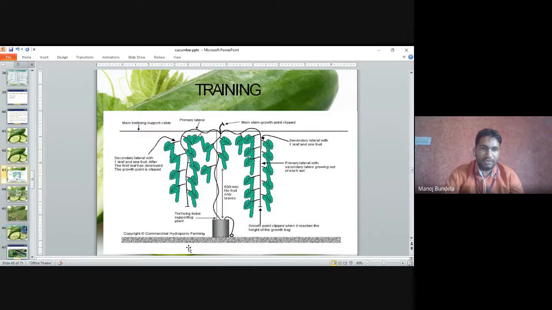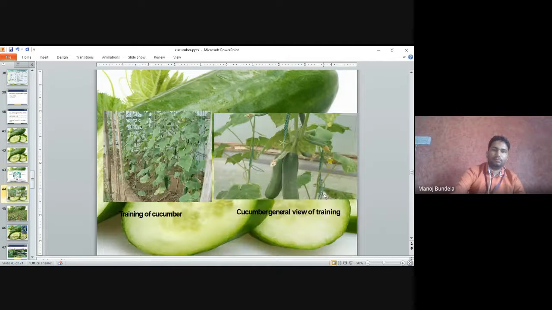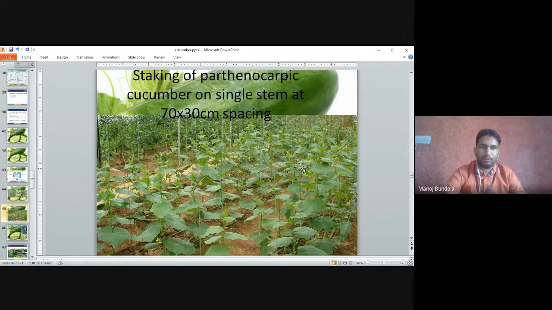This is the primary lateral and this one is the secondary lateral. The primary laterals have secondary laterals growing out of each axil. The secondary lateral with one leaf can carry one fruit. This is the training of the cucumber. Cucumber is generally grown with training. Staking of parthenocarpic cucumber on a single stem at 17 to 30 centimeter spacing. So like this we have to do the staking.